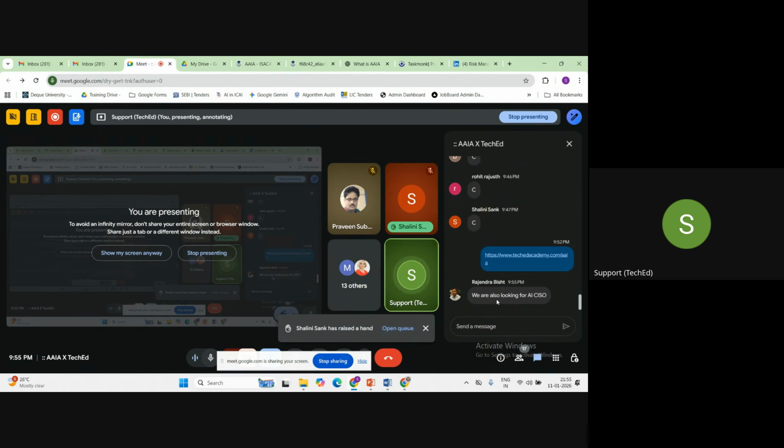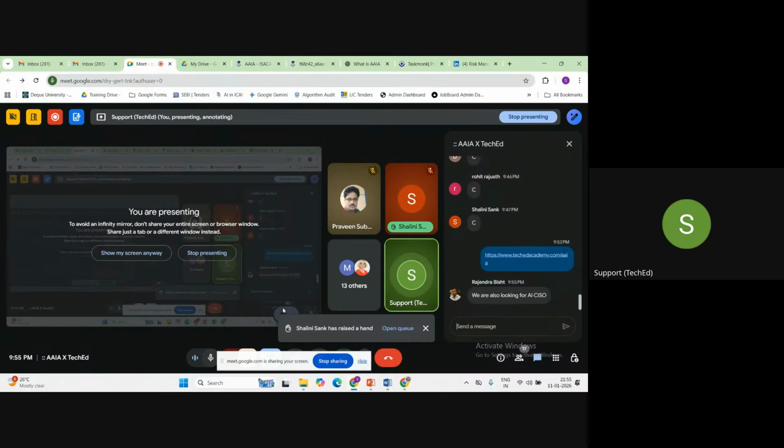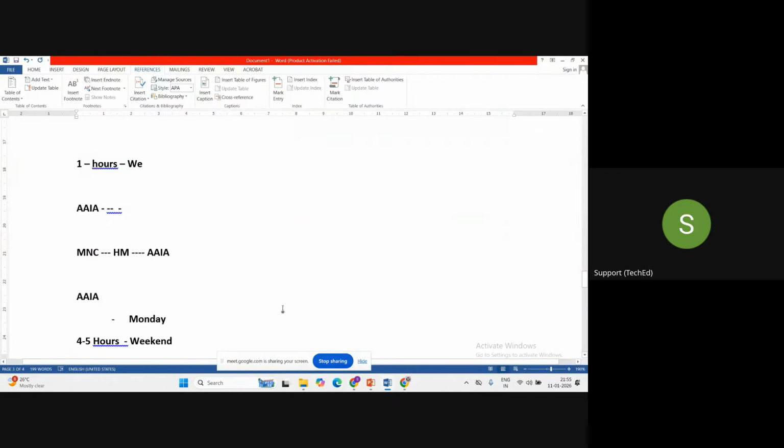Rajendra has also mentioned the same thing, correct? That in our company, we are looking for someone who can understand AI. This is very new in the market, and this is the right time to take the early advantage of it.